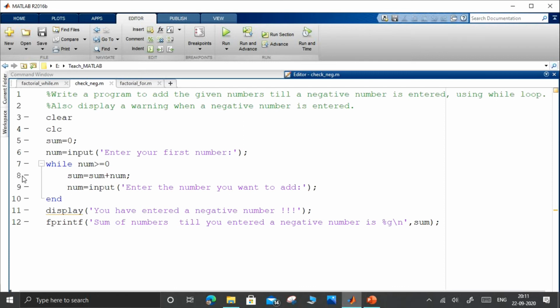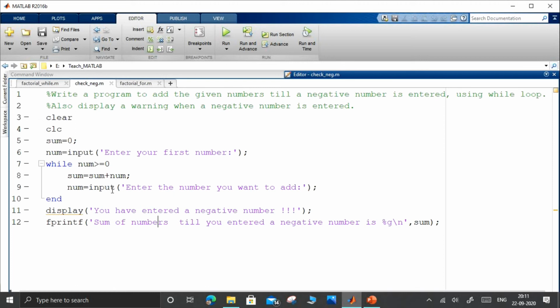The statement in the line 8 is nothing but summation statement, which we have seen earlier. It's nothing but updating the summation value. In the line 9, again it is asking the user to enter a new number which he wants to add. So we have taken another prompt. We are using two input statements over here. One at the beginning of our program, one inside our while loop. Now here user will give another number.